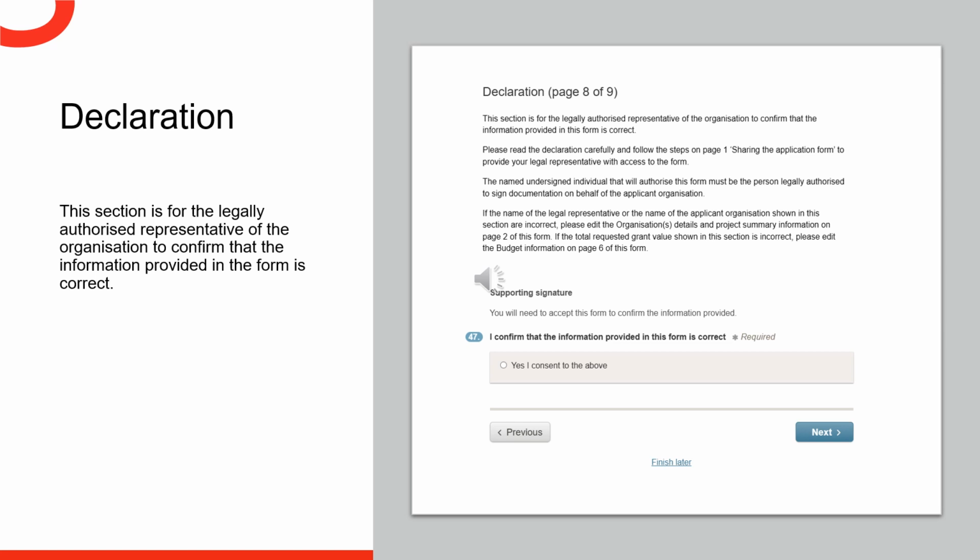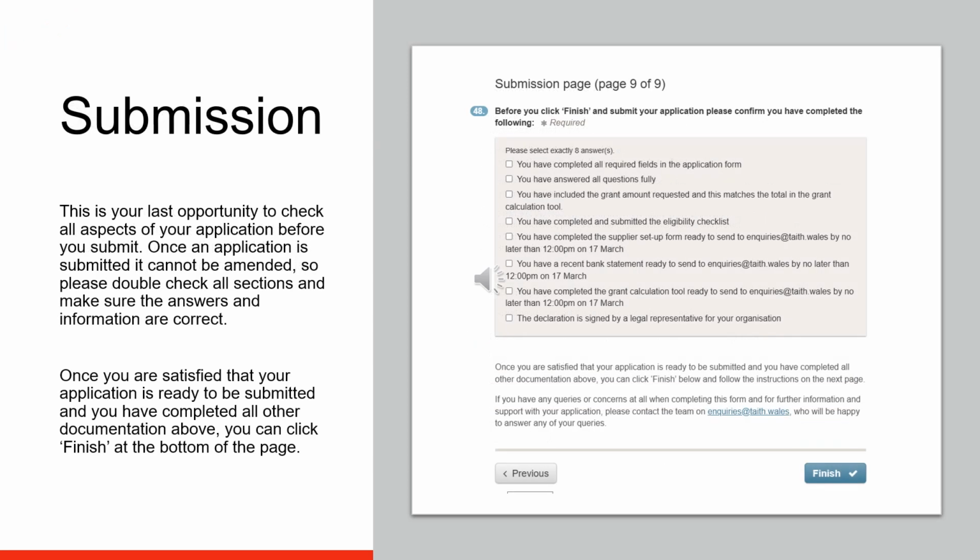The declaration page is for your legal representative to confirm that the information in the form is correct. If you are not the legal representative, follow the steps on the previous slide to grant access for them to do this. The submission page is your last opportunity to check all aspects of your application before you submit. Once an application is submitted, it cannot be amended, so please double check all sections and make sure the answers and information are correct. Once you are satisfied that your application is ready to be submitted, you can click Finish at the bottom of the page.